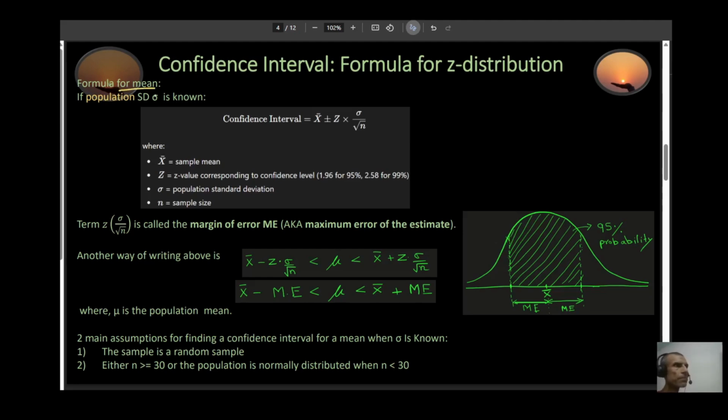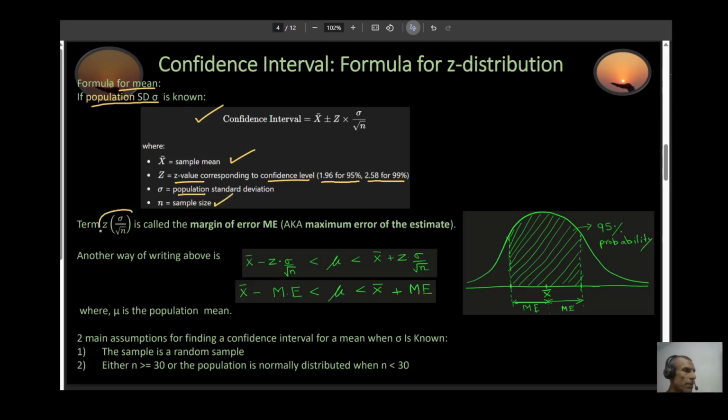Formula for the mean. If your population standard deviation is known, this is the expression to find your confidence interval. Your x bar is your sample mean, and your z is the z value corresponding to your confidence level. It's going to be 1.96 if you're working with 95% confidence level, and it is going to be 2.58 if you're working with 99% confidence level. Your sigma is your population standard deviation, and n is your sample size.